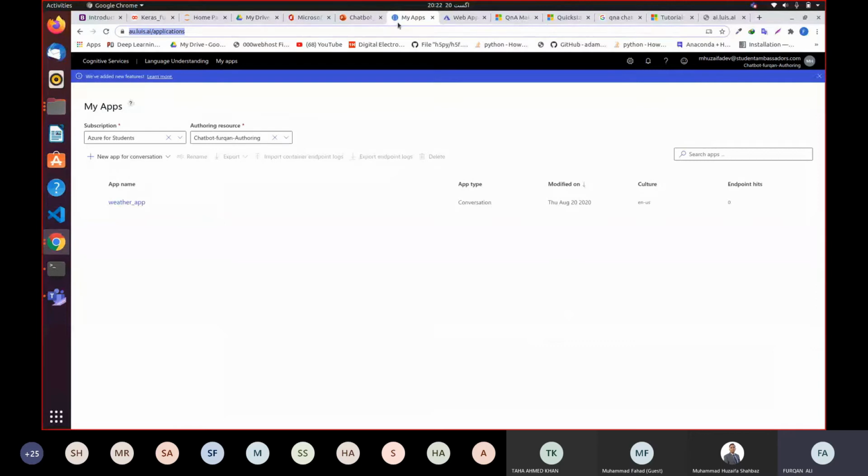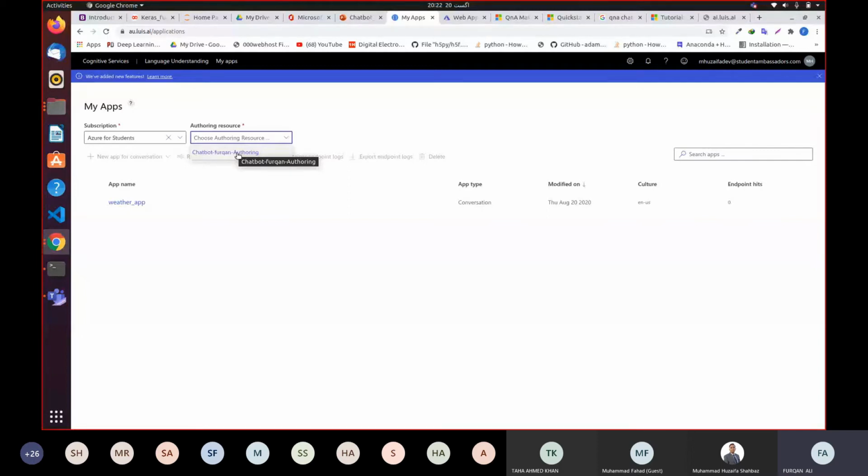When you open up this URL, you will come to this. You will first of all log in by using your Microsoft Outlook ID, and then this page will open up, and you will click New App for Conversation. First of all, you will select your subscription. Like I have an Azure for Students subscription. You would have your own Azure subscription, which you did last time, and you will select this chatbot resource. I just created this resource, and how would you get this resource?